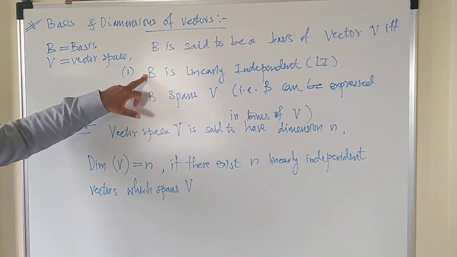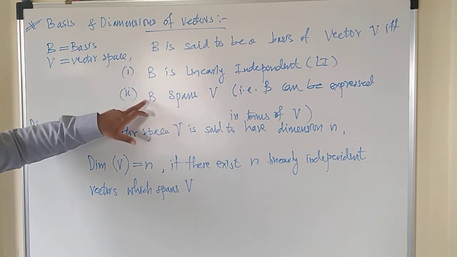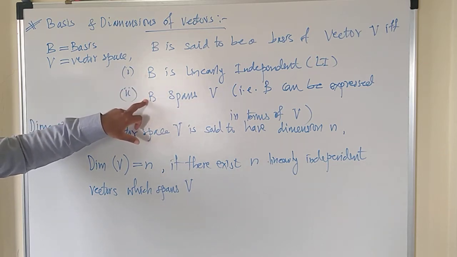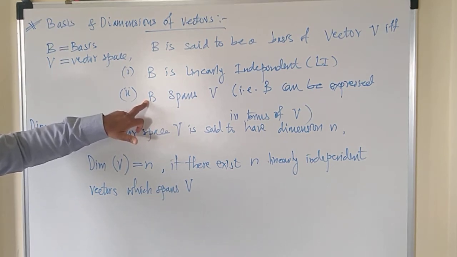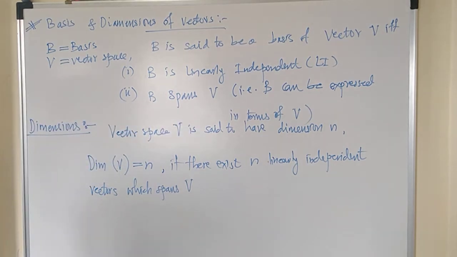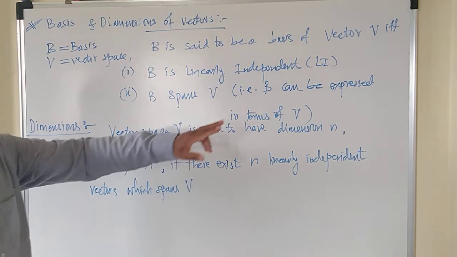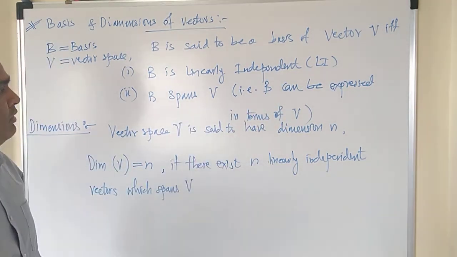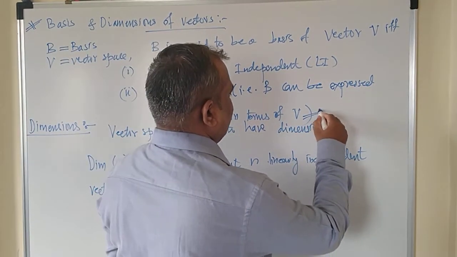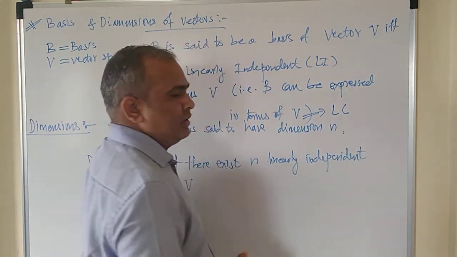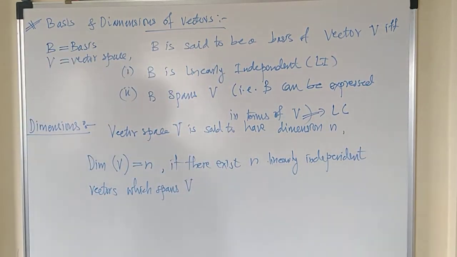If the given vector is written as a summation of Ki Vi, and B spans V, that means we would be able to write B in a linear combination. Then it is called B spans V. B can be expressed in terms of V. That means linear combination. Got it?